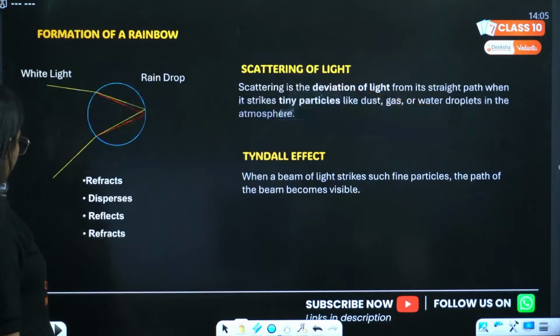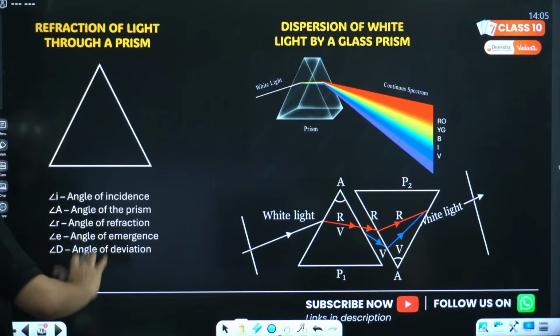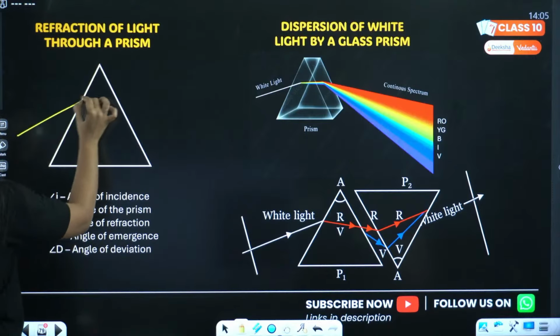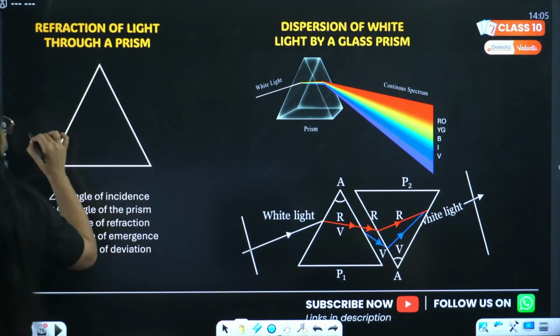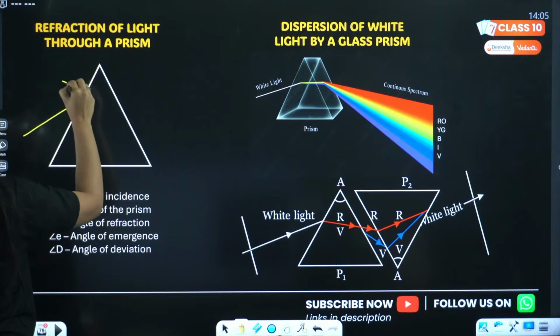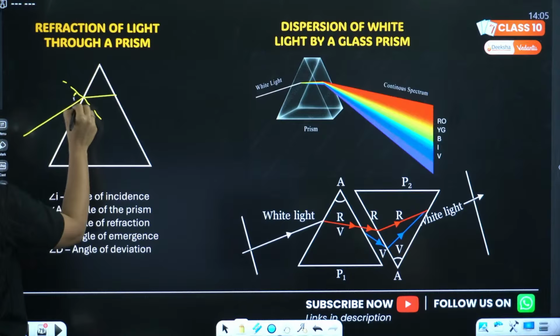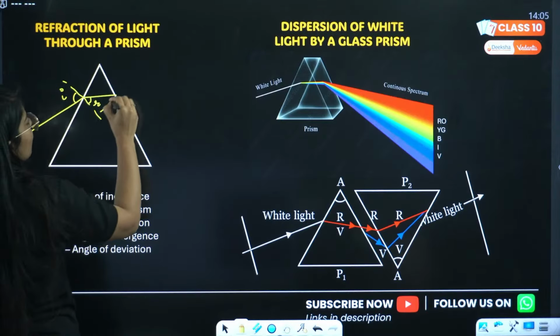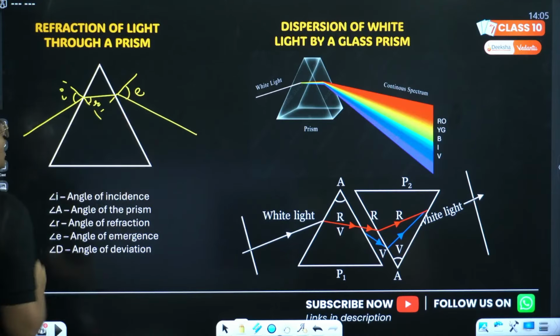Next, we have this topic, that is refraction of light through a prism. Listen very carefully, very important. A light ray comes and refracts from the first surface. You make a normal, it bends towards the base. So this is angle of incidence, this is angle of refraction. Again you make one more normal, it bends towards the base. This is angle of emergence.